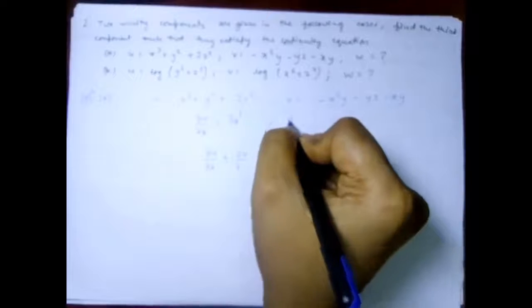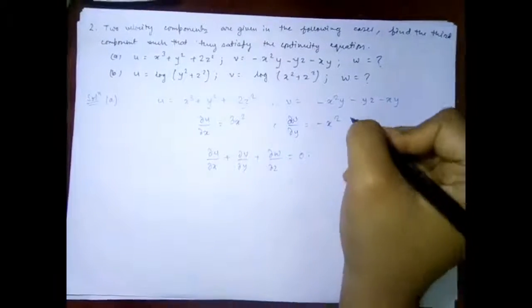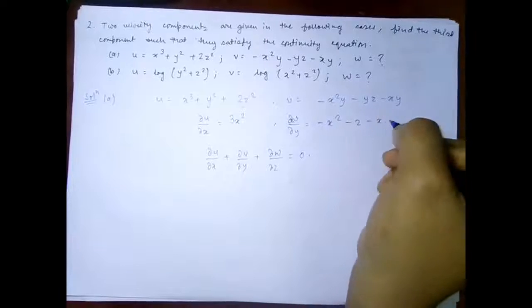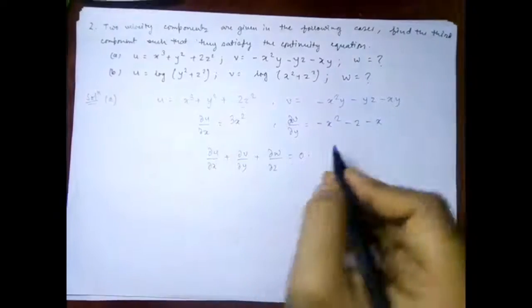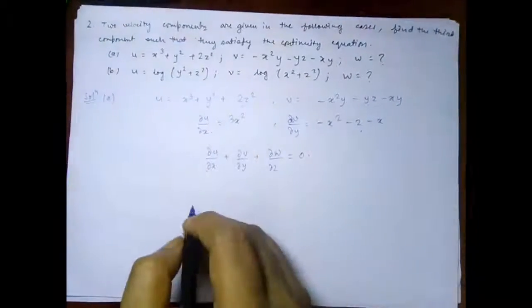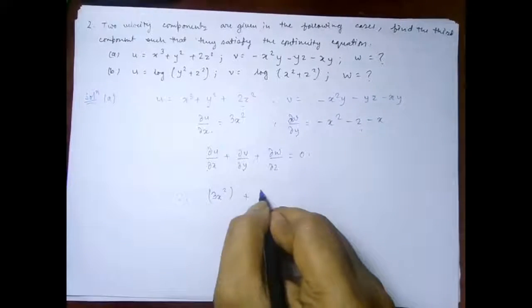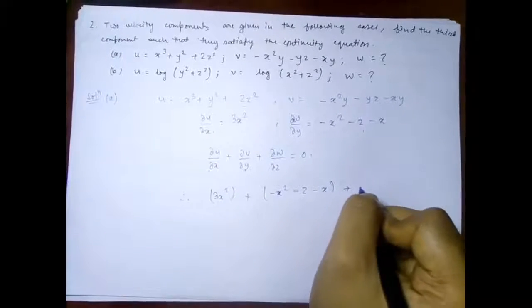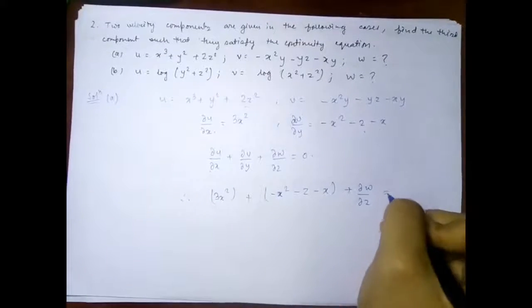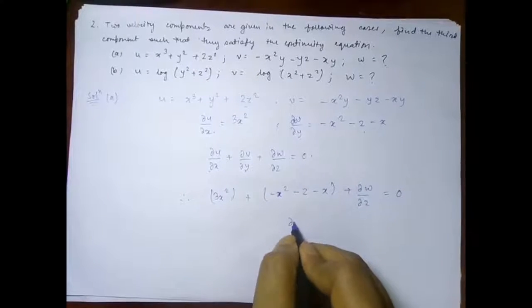Similarly, having the partial differentiation of v with respect to y, we will have minus x square minus z minus x, and therefore we will substitute these two values in the continuity equation, and we will get 3x square plus minus x square minus z minus x plus del w upon del z equal to 0,